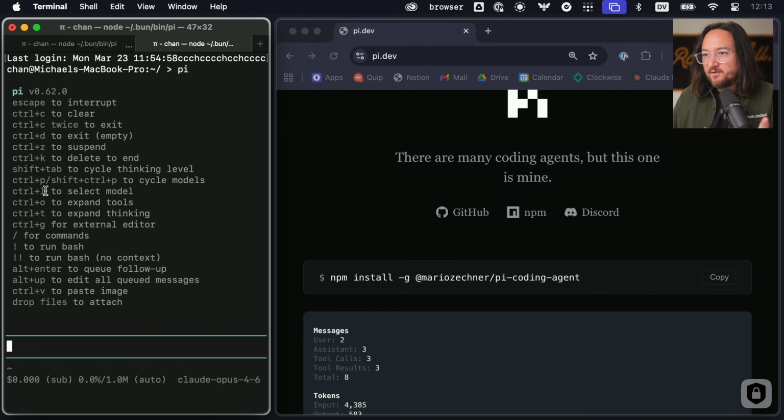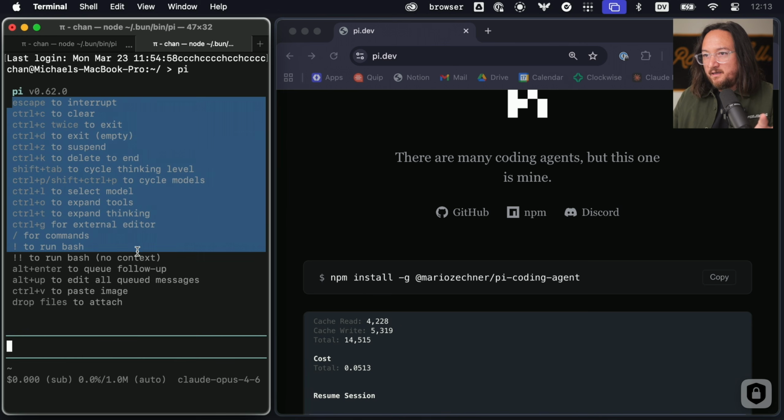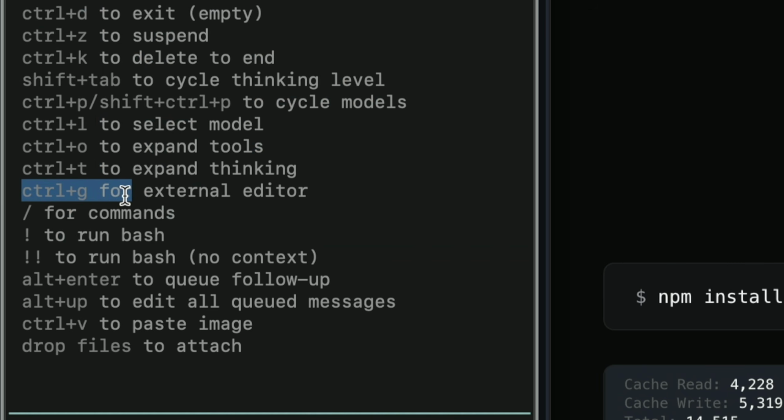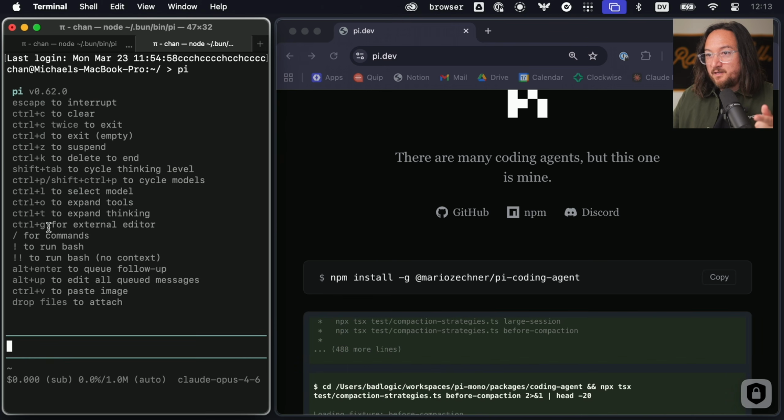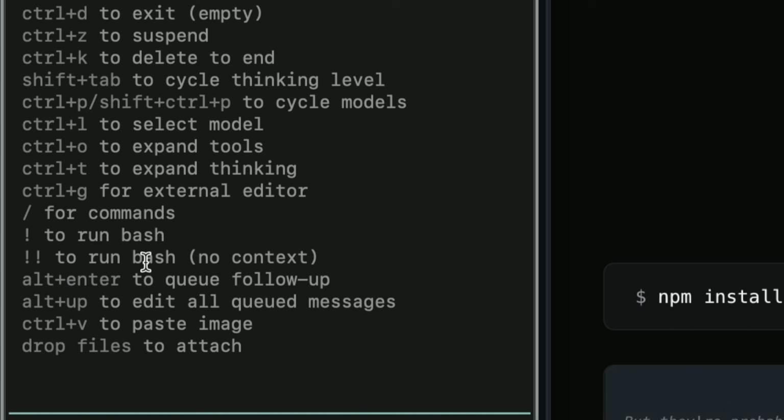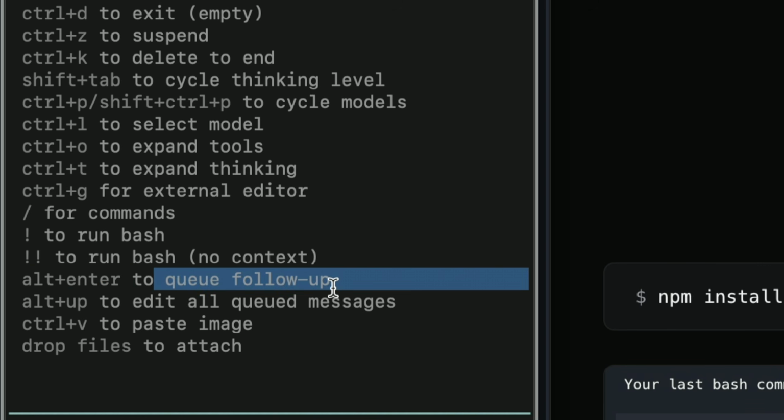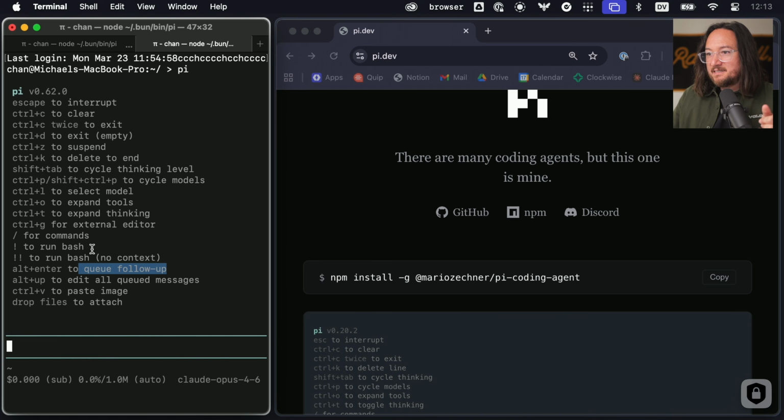Now, right off the bat, these look very Claude Code-y. It's nice that we can open things in an external editor. That's cool. In fact, I might change my hyper G key to this if this all works out. There is an interesting alt enter though, which allows you to queue a follow-up. And I think that's because the default enter will steer.